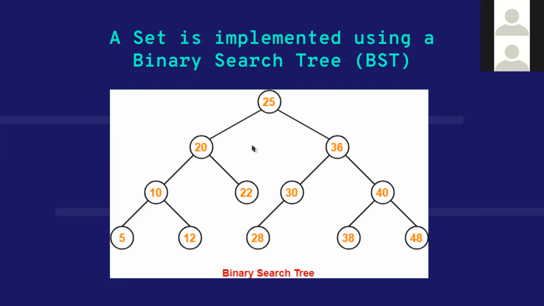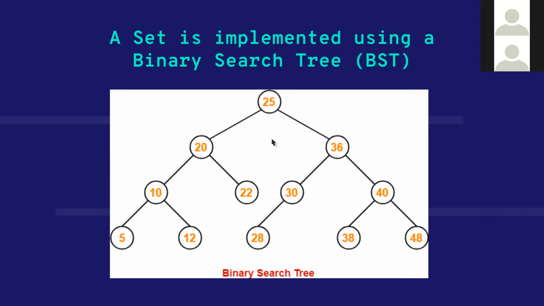All the elements on the left side of 25 are smaller than 25: 20, 10, 22, 12, 5, all these are less. 36, 30, 40, 38, 48, 28, all these are greater than 25. And this property holds for every node in this tree. For example, take node 10. 5 is less than 10, so it is on the left side. 12 is greater than 10, so it is on the right side. Similarly, take 40 here, or take 36. 30 and 28 are less than 36, left side. 40, 38, 48 greater than 36, right side. So this is what a search tree is.